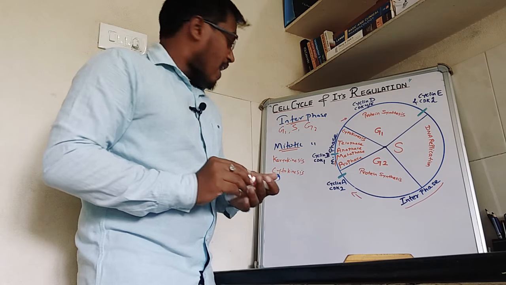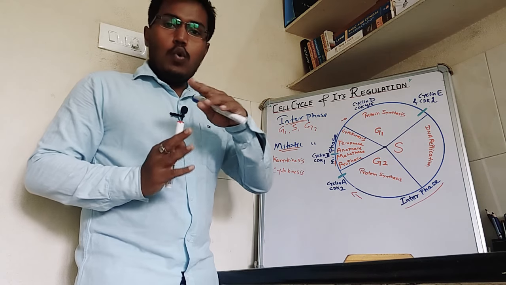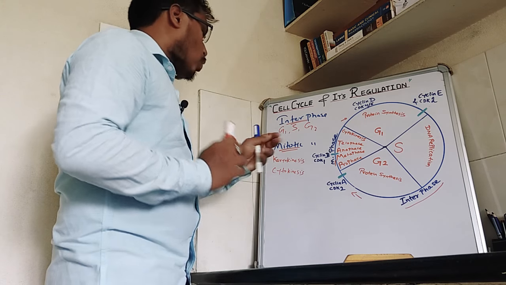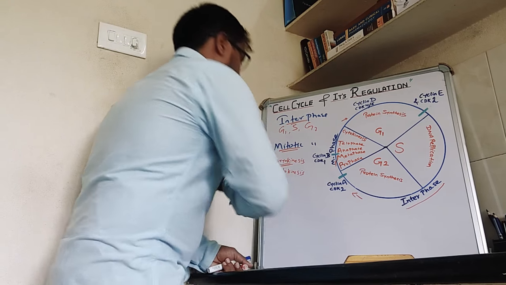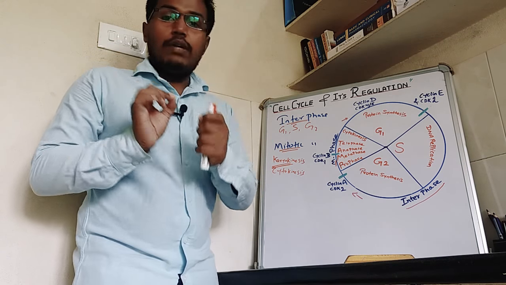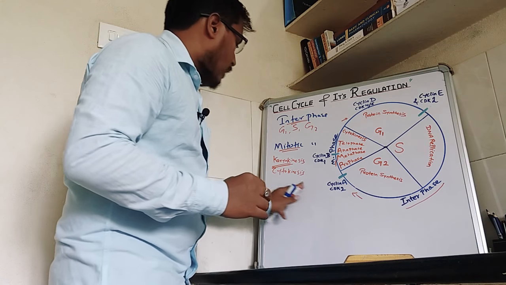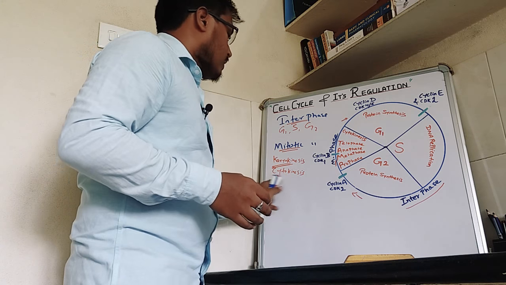M phase is also called mitotic phase, and it comprises two phases, that is karyokinesis and cytokinesis. Karyon means nucleus, so karyokinesis means nuclear division, and cytokinesis means cytoplasm division.